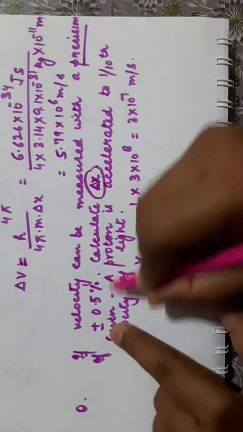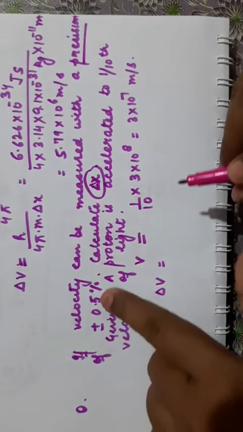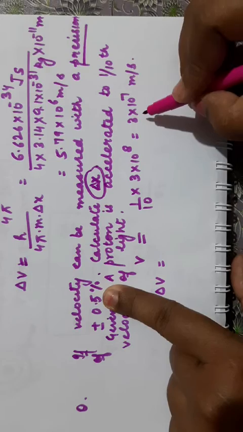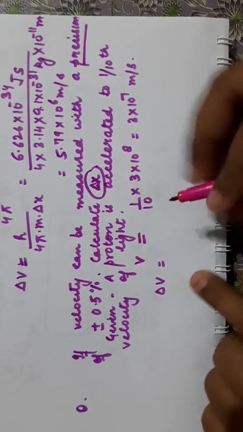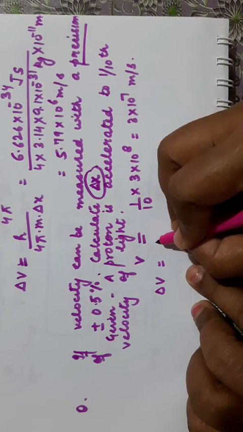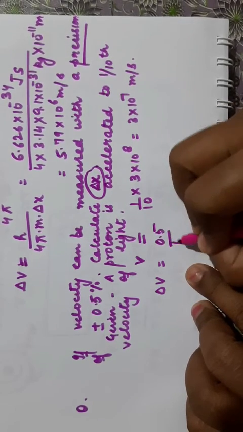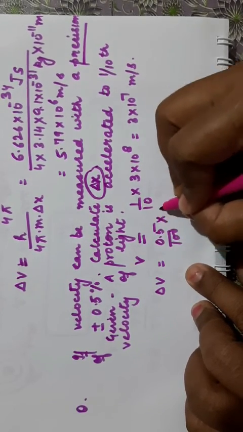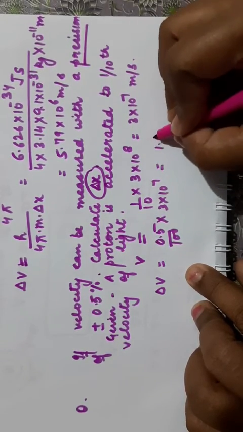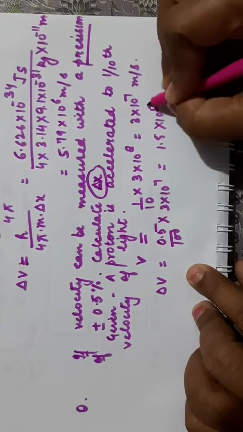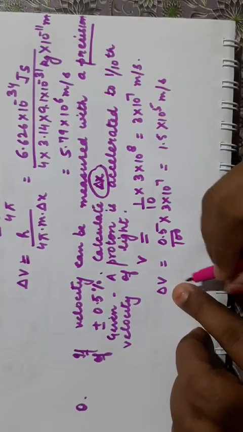So if any term like this is given, with plus minus percentage, calculate the percentage of this value and you will get the uncertainty of that value. So it will be 0.5 into 100 upon 100 into the velocity given, 3 into 10 power 7. So it becomes 1.5 into 10 power 5 meter per second. So this is the uncertainty in velocity.